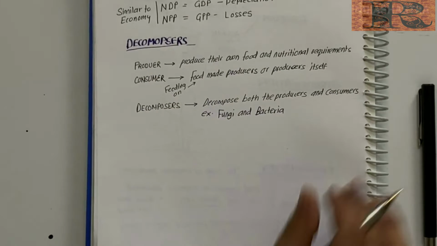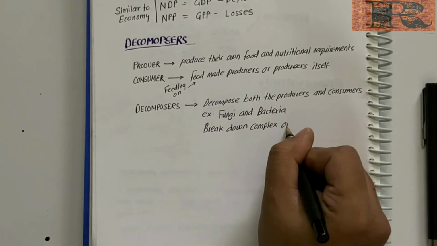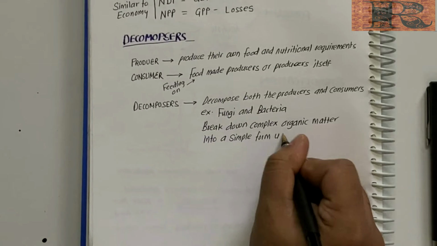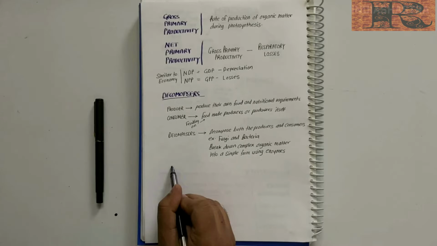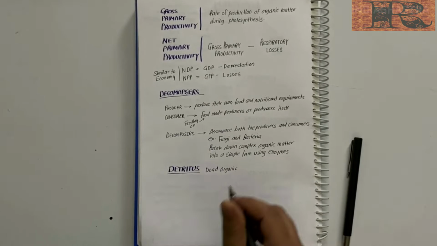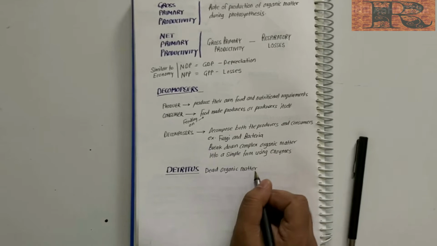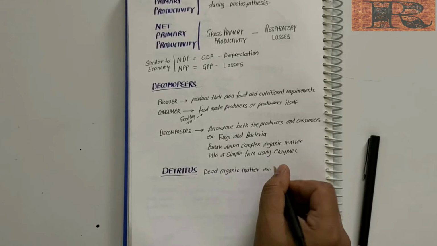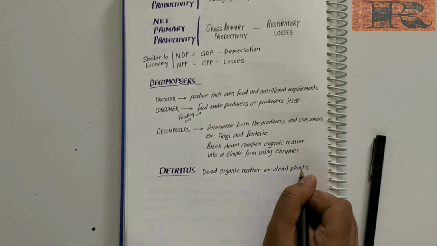Decomposers are mainly fungi and bacteria. They break down complex organic matter into a simple form using enzymes. The next important term to be learned is detritus. Detritus is dead organic matter. Dead plant remains such as leaves, flowers, bark along with animal decay matter constitute the detritus.